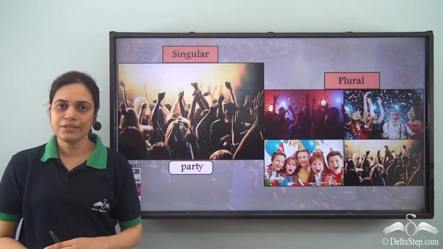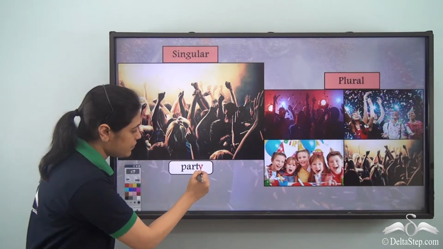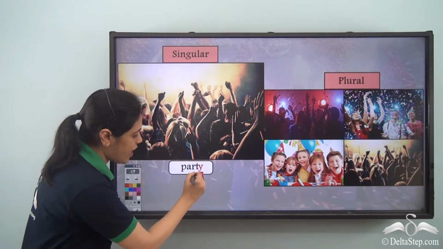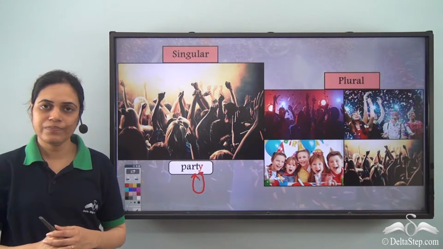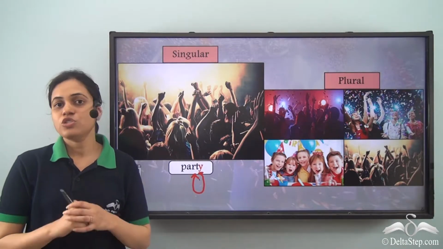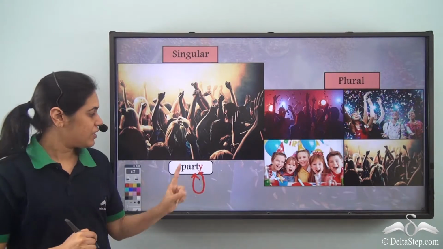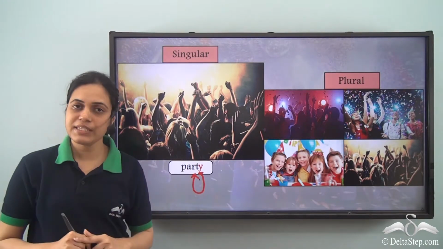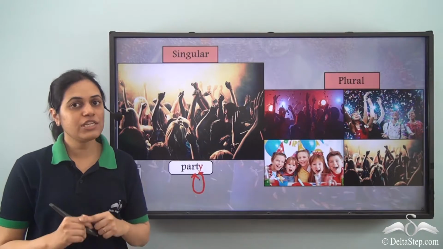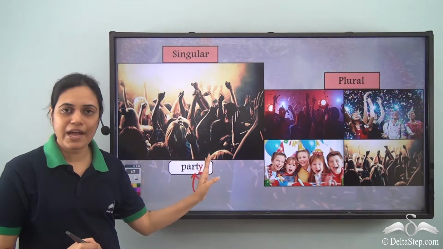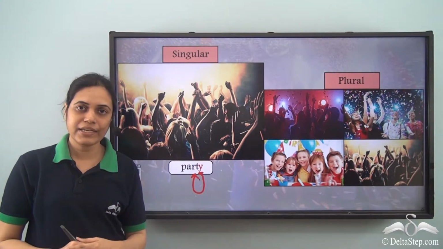What about party? In party, there is Y at the end, and just before Y, there is a T, which is a consonant. A, E, I, O, U are vowels. This is consonant plus Y. So for consonant plus Y, I can make the plural by removing this Y and adding IES.